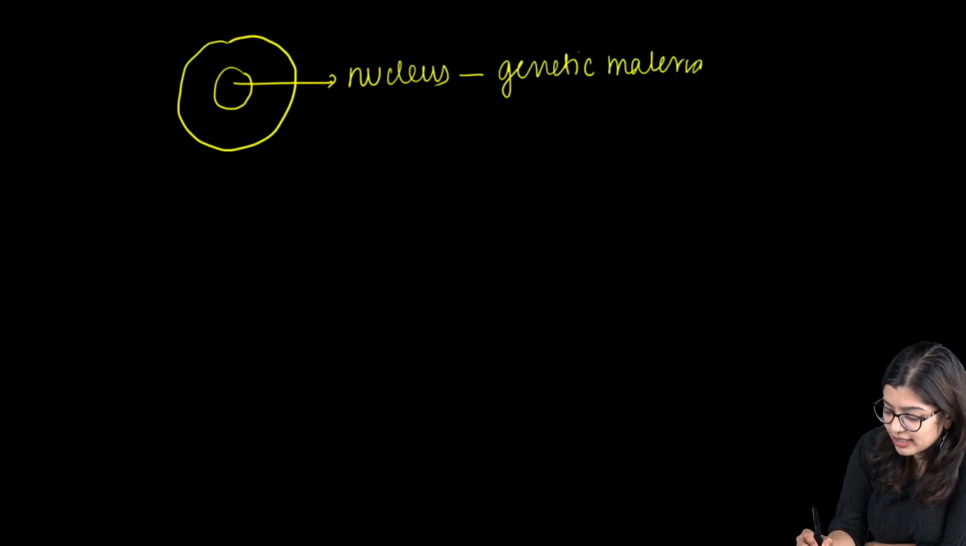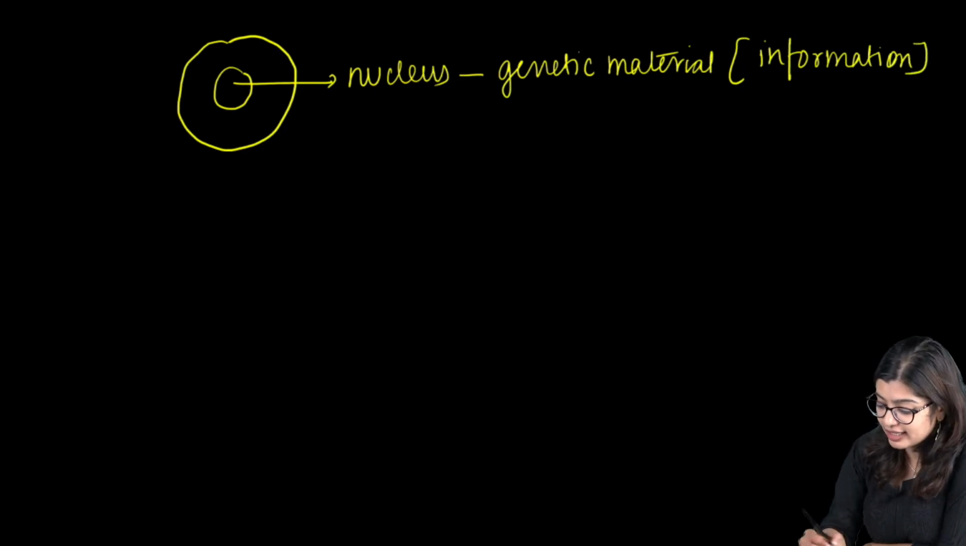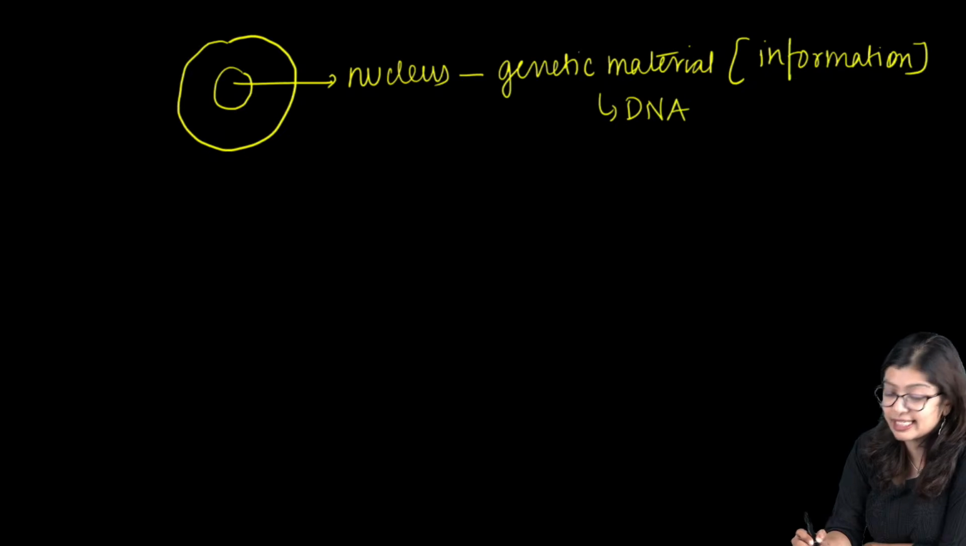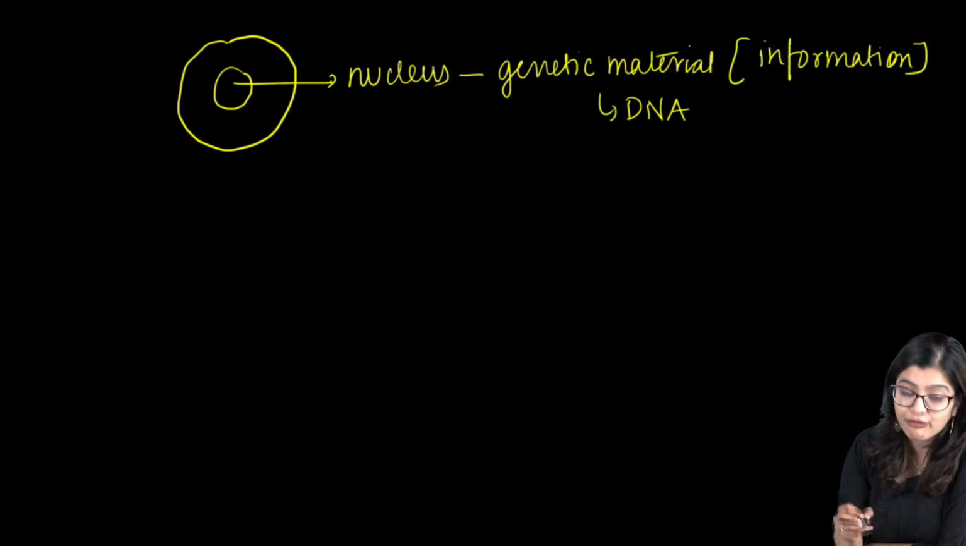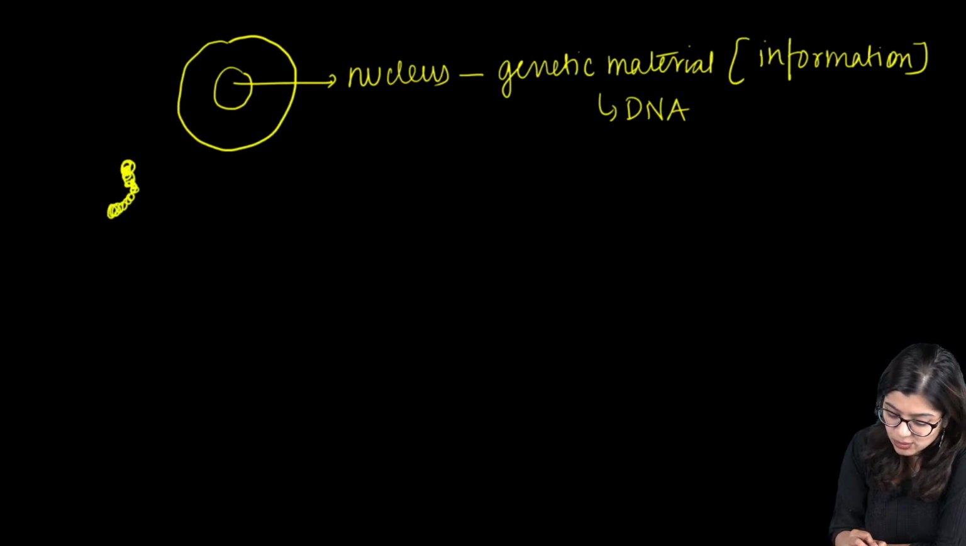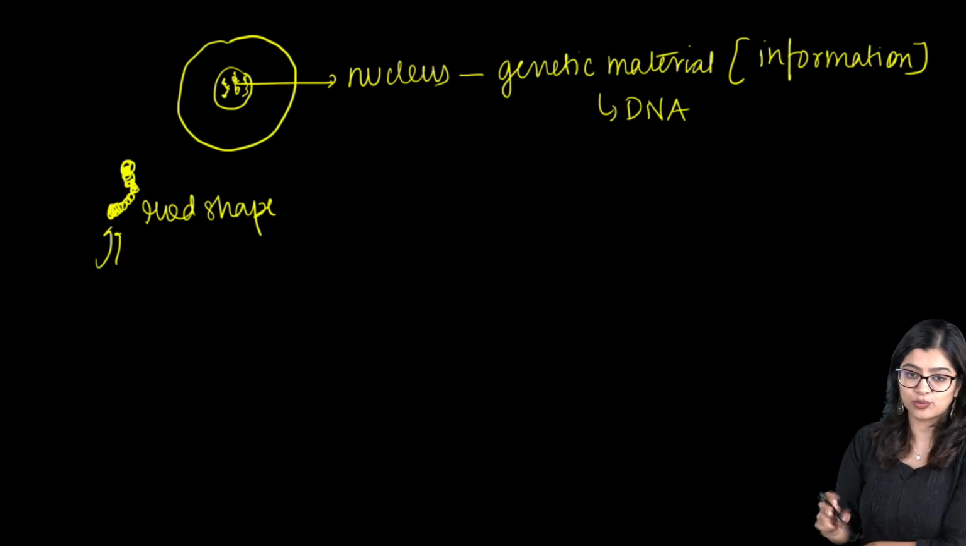Now what is this genetic material? This genetic material is basically everything, all the information that is there in our body is present in the genetic material. And we know that this genetic material is nothing but DNA, that is deoxyribonucleic acid. Now all this DNA is condensed and it is existing in the form of chromosomes. Now what are chromosomes? Chromosomes look like this, okay? And we see that they are rod-shaped structures which are found inside the nucleus. All this genetic material is present in the form of chromosomes, right?